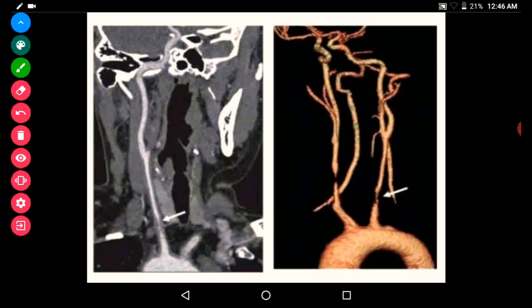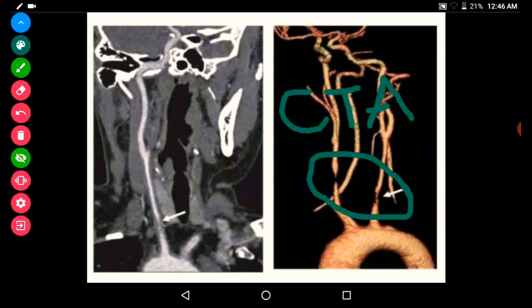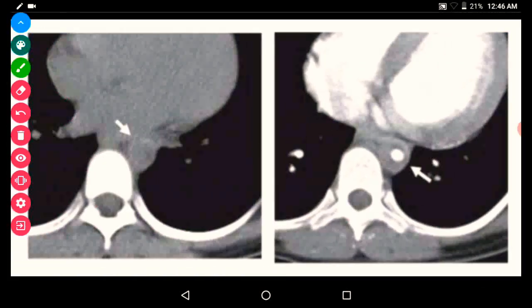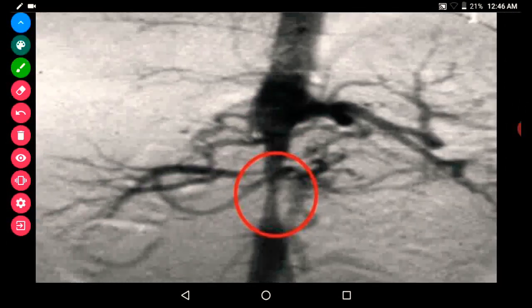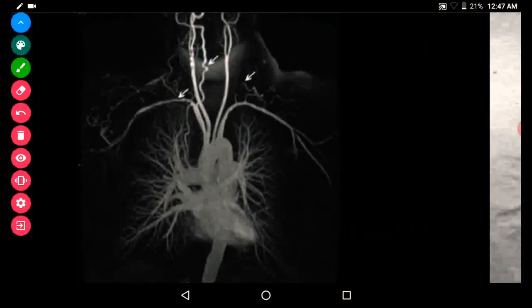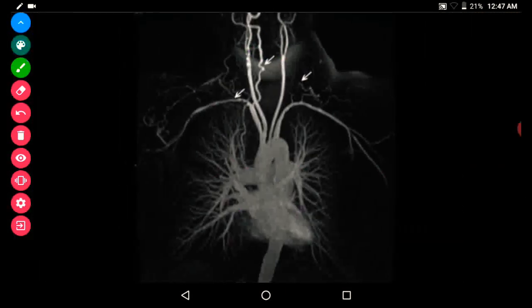This is an image of a CT angiogram. We can see here there is an abnormality in these vessels. These all are showing. Here also we can see the narrowing of the vessels, narrowing of the aorta. Here we can see clearly the branches of the arch of aorta and its narrowing.